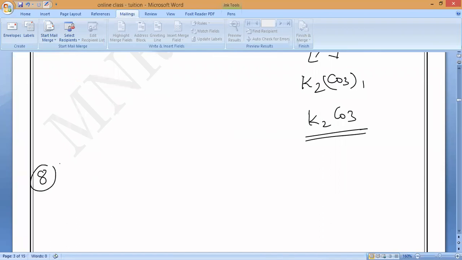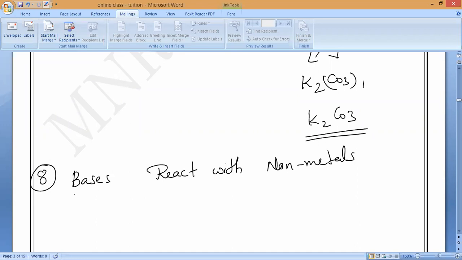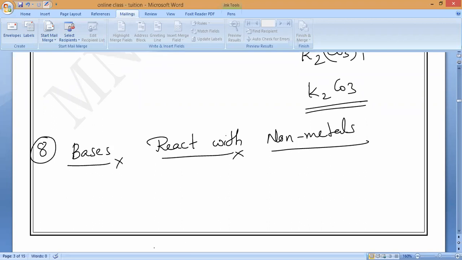Now, 8th property. Bases react with non-metals. So any example, anybody you can speak. Bases react with the non-metal. So multiple products will come around. That is why actually we'll study this in the higher classes. But okay, I will say one example.